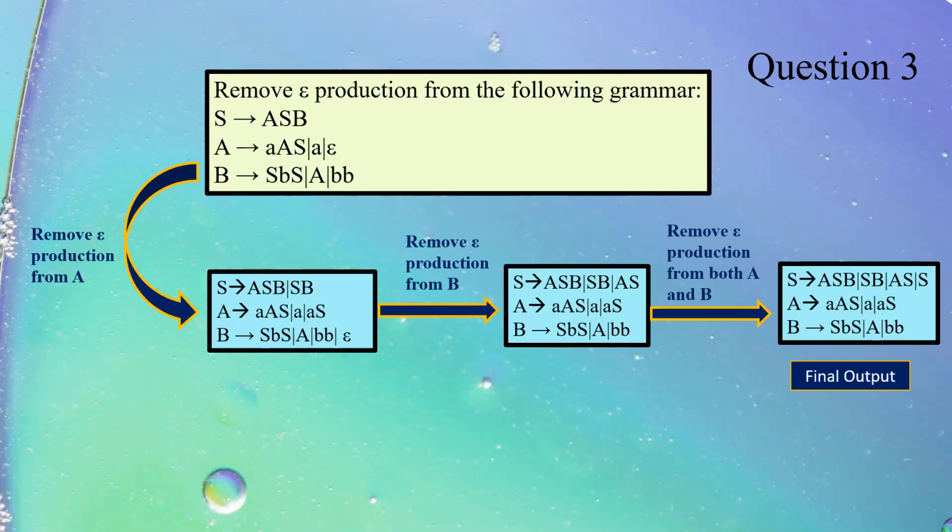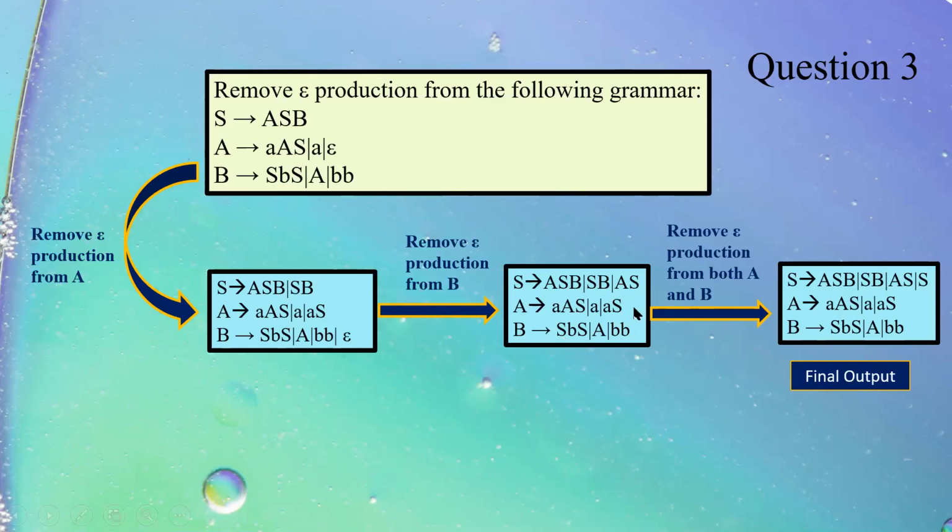Since my question is to remove epsilon production, I will definitely remove epsilon from this also. Now when I replace epsilon from this, the output which I'll get will be, instead of ASB at this point, only AS. Then I will have no more change since I didn't have capital B anywhere else.